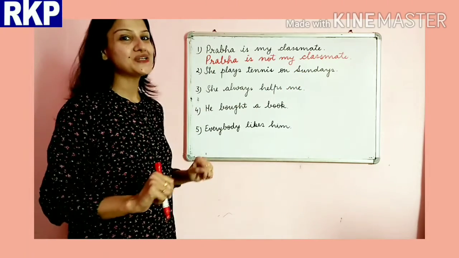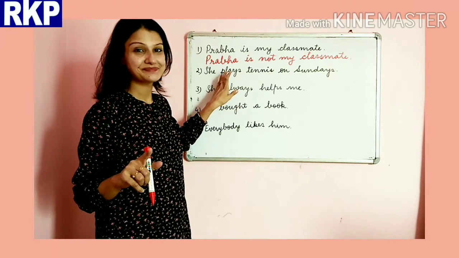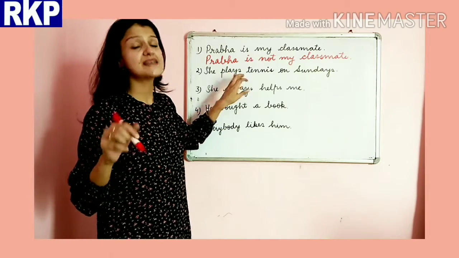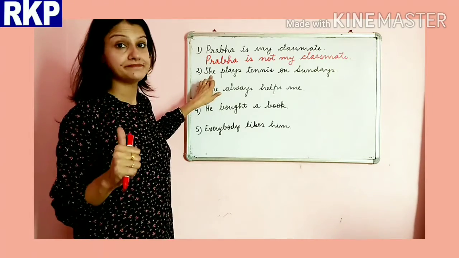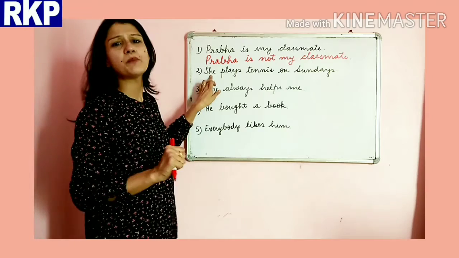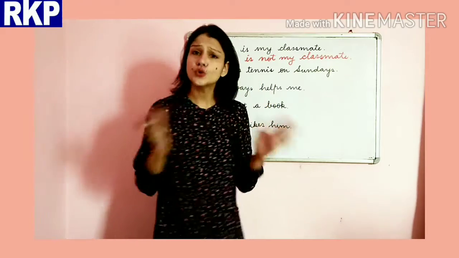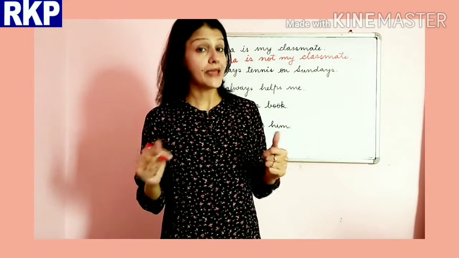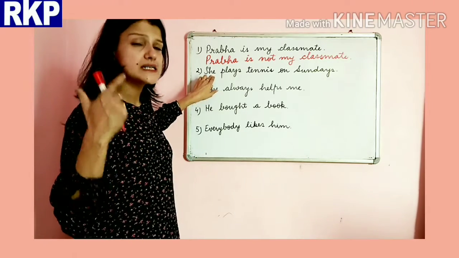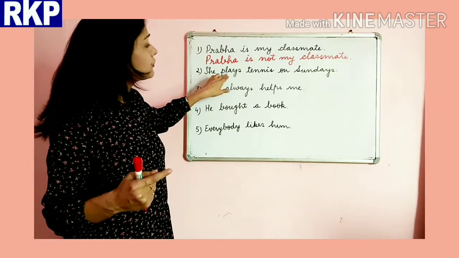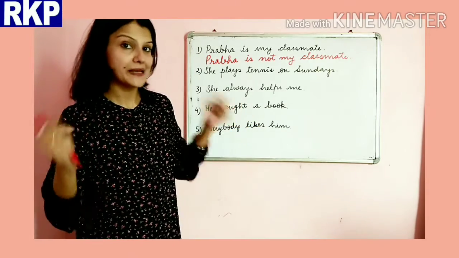Now beta, you need to pay attention here. Whenever the verb is in simple present, that means it has S or ES, and sometimes it doesn't have S or ES when the subject is plural. What are we supposed to do here? It will be changed into do not or does not. Here she is a singular subject, so it will take does not play.